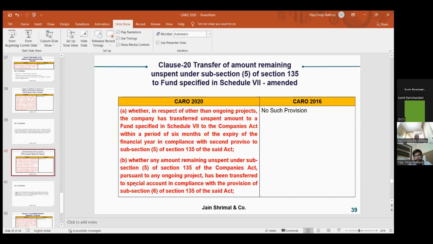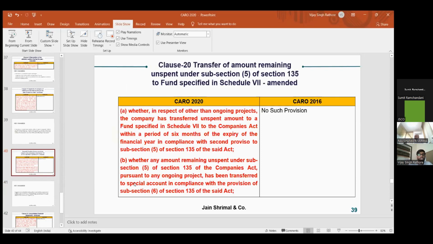Next, this clause has also been newly inserted because of the CARO 2020 CSR amendment, and it is basically CSR related. It deals with transferring the amount remaining unspent under sub-section 5 of section 135 to the fund specified.